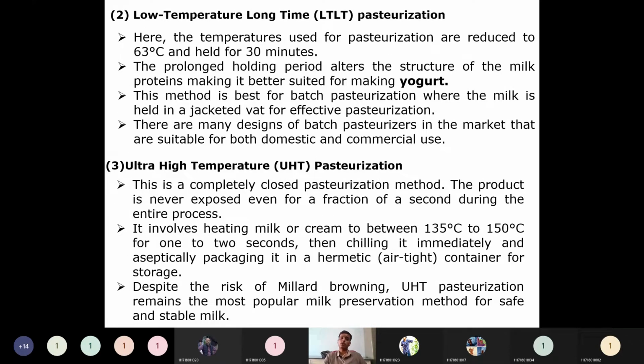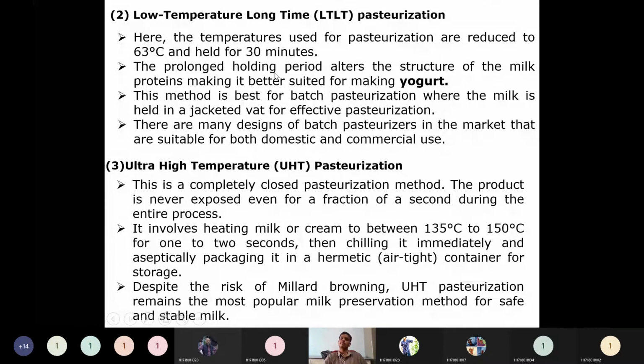Then the next one is low temperature long time pasteurization. So we decrease the temperature and increase the time. What happens in this one? Due to this prolonged heating, it will alter the structure of the milk protein. That type of alteration is very much needed in the preparation of yogurt, but not for drinking milk as such. Because of this advantage, when the industry is manufacturing yogurt, this low temperature, long time pasteurization is very advantageous in preparing this product.